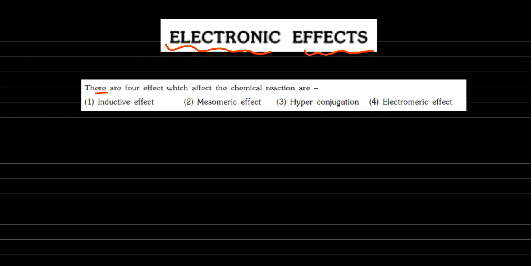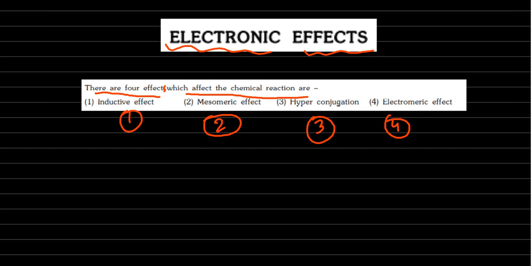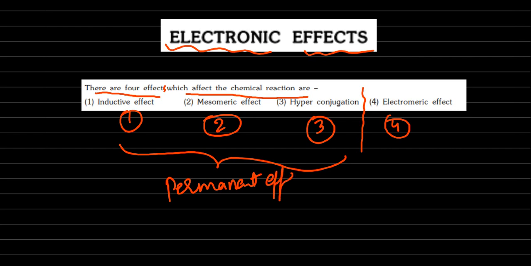There are four effects which affect chemical reactions. The first one is inductive effect, second mesomeric effect, third hyperconjugation, and the fourth is electromeric effect. The first three are permanent effects. This one is temporary.